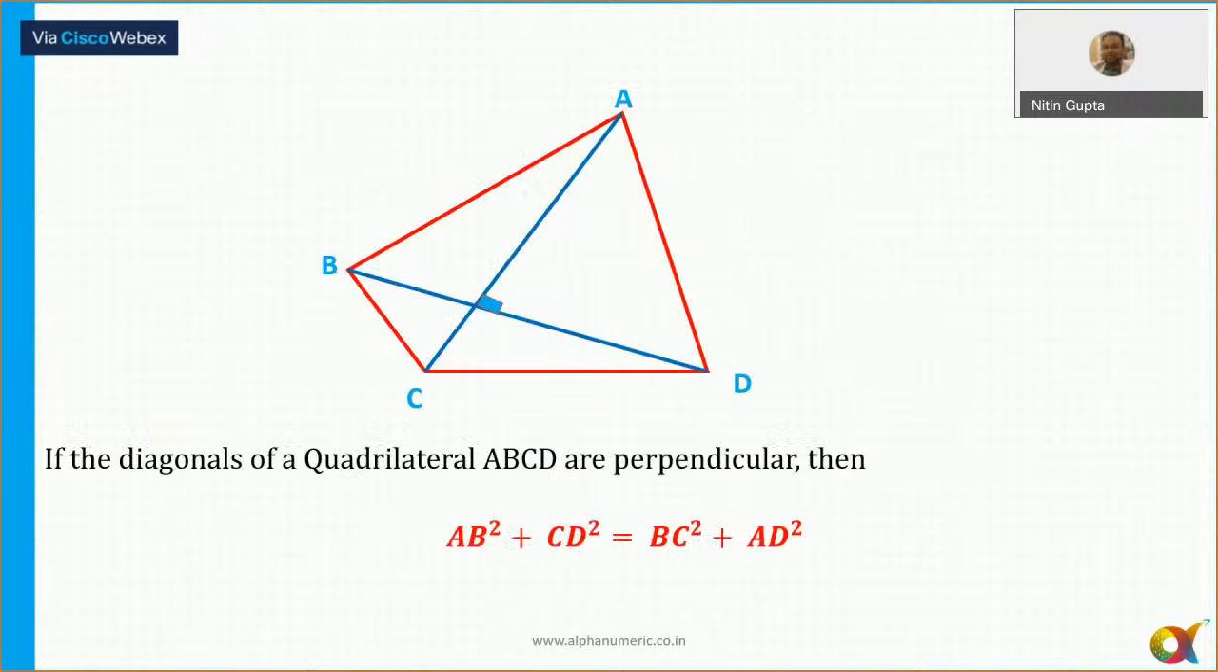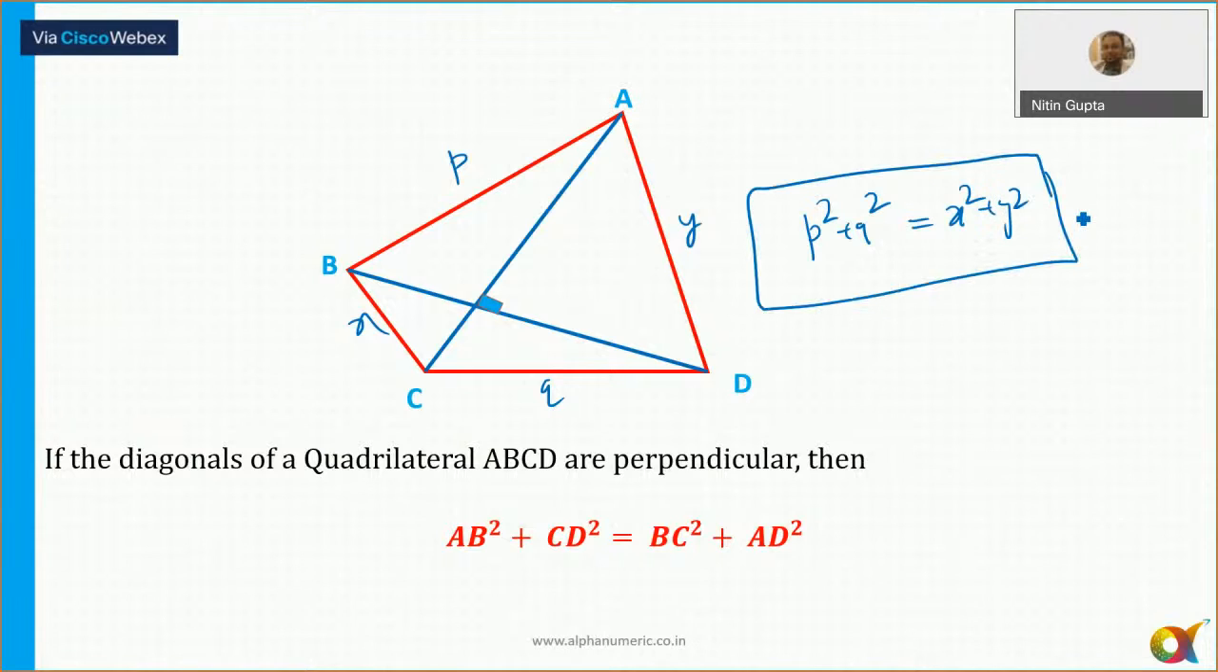Now this is something which is important. If the diagonals of a quadrilateral are perpendicular to each other, then in that case, if this is the length P, this is Q, this is X and Y, we can say that the sum of the squares of opposite sides are always equal. So P square plus Q square is always equal to X square plus Y square.